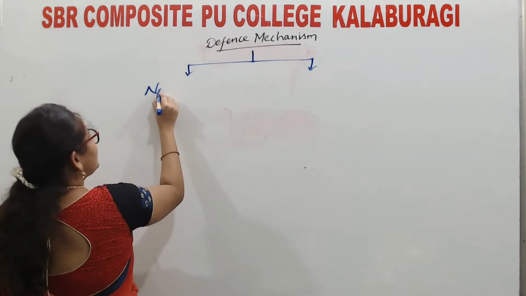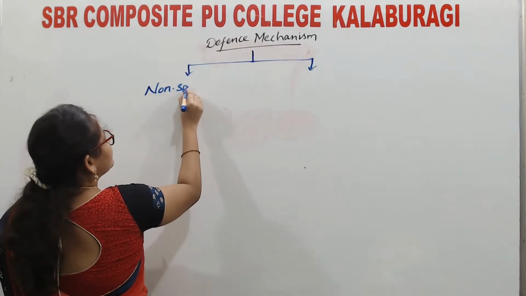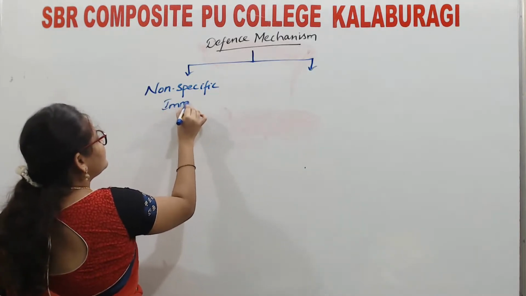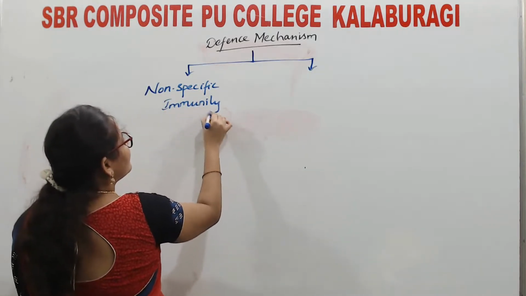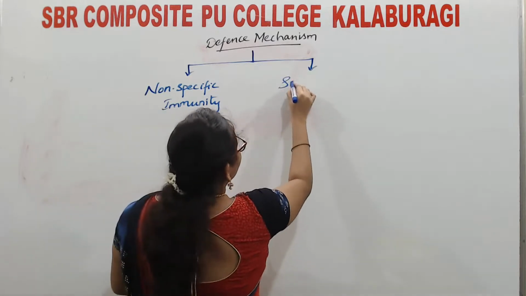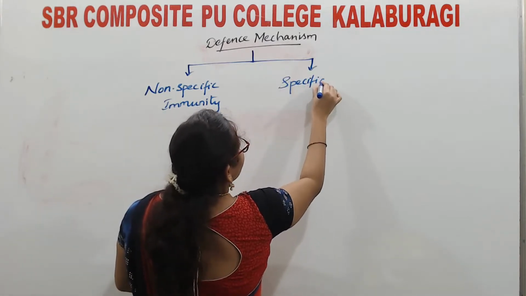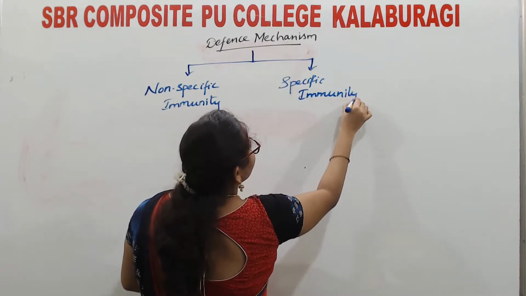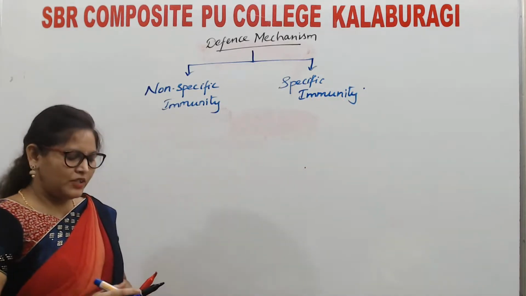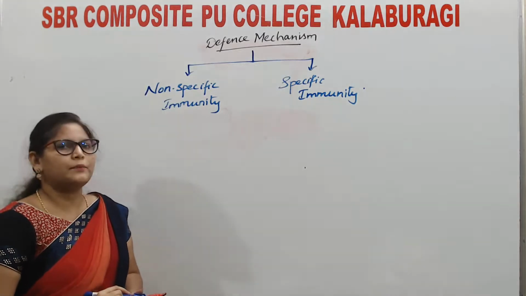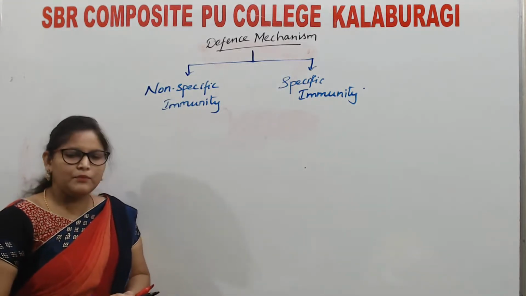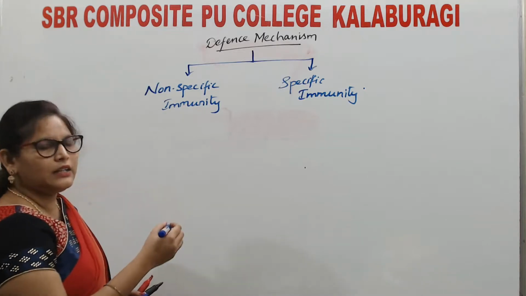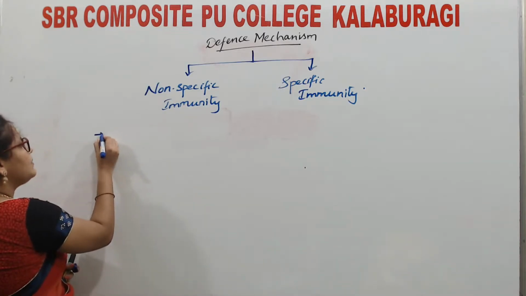One is non-specific immunity, and the other one is specific immunity. Non-specific immunity and specific immunity. Non-specific immunity is the immunity which will act upon the antigen without antibodies.